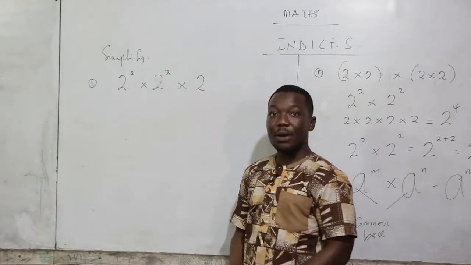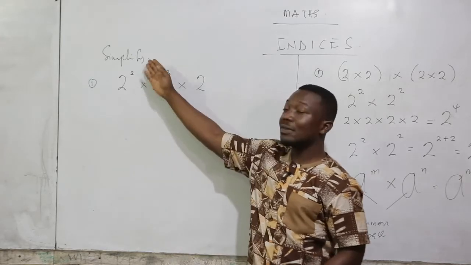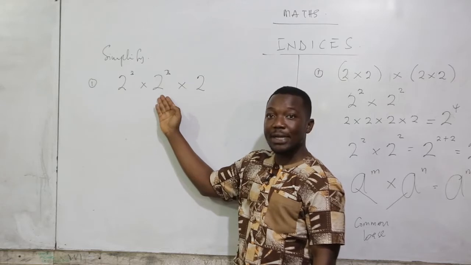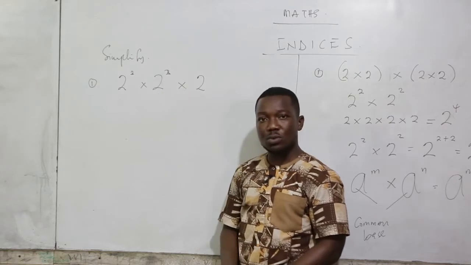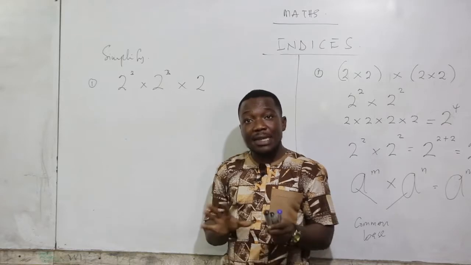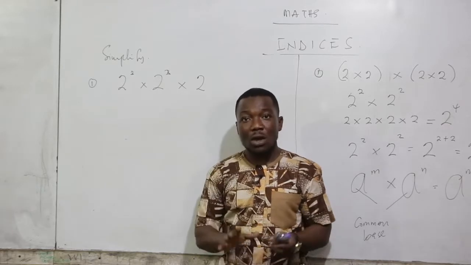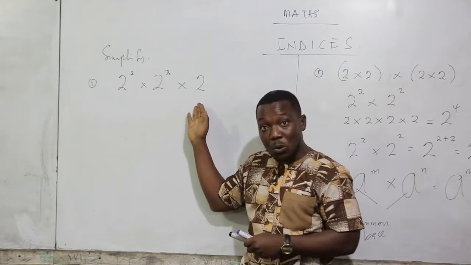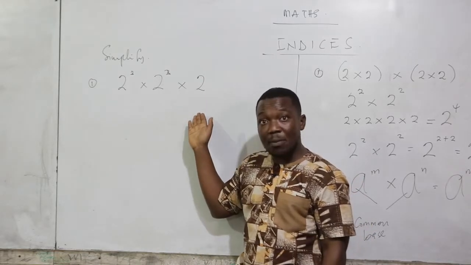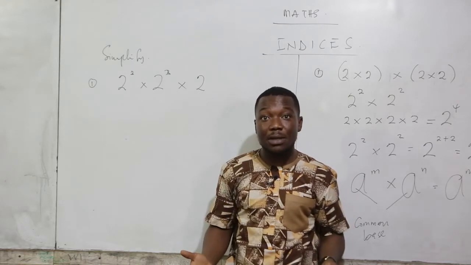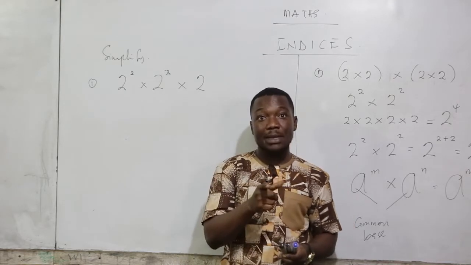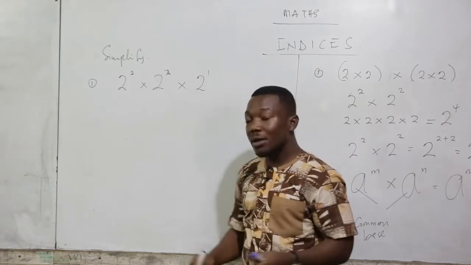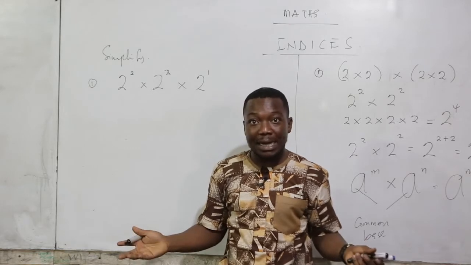All right, now we have a question here. Simplify 2 index 3 by 2 index 2 by 2. Now, if you look at the 3 figures here, the powers are clearly seen, except this 2. It looks like it has no power, but it has a power. A number without a power is the same as the number raised to the power 1. So first, make sure you write the powers which are hidden so you can see the trick. Bravo. The powers are clearly spelled now.